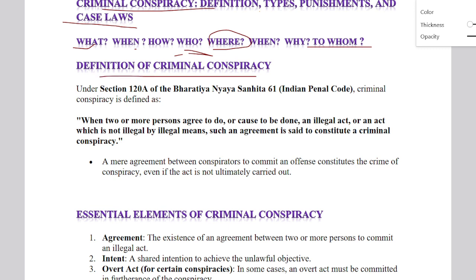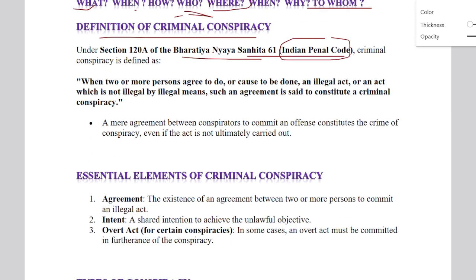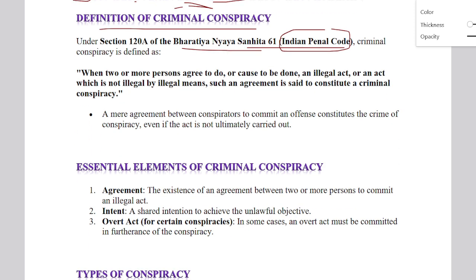Definition of criminal conspiracy. Criminal conspiracy is not at all a new topic. It was already there in the Indian Penal Code, that is the IPC, and now very recently they have renamed it to BNS, certain sections have been aligned and new sections have been added. We will discuss that in upcoming classes. Today we will only discuss what criminal conspiracy is and related case laws.